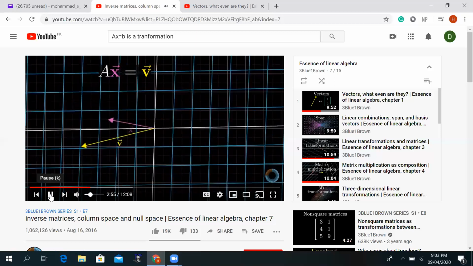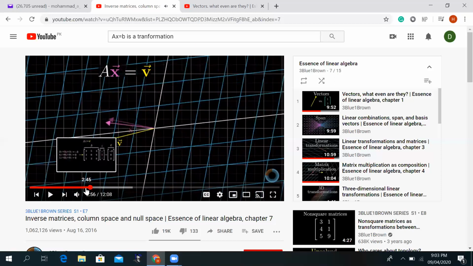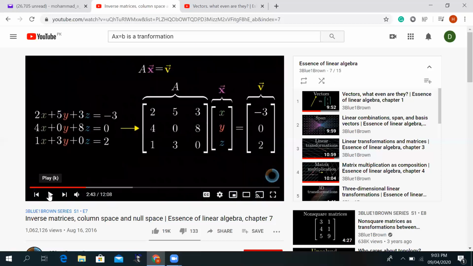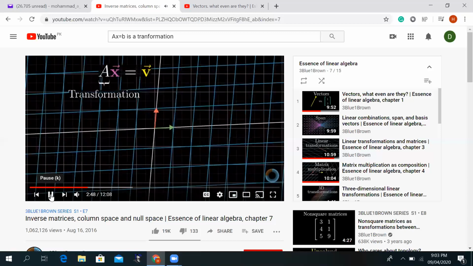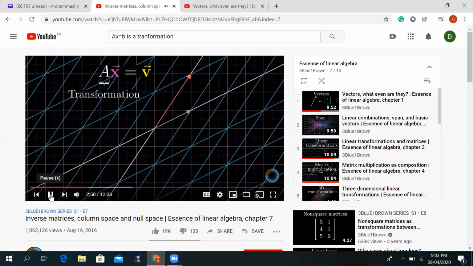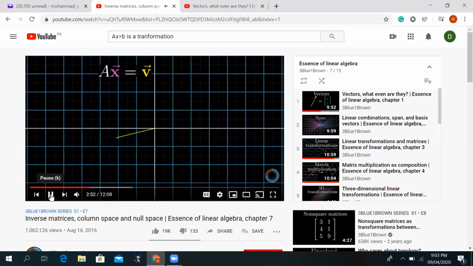You see, if I just do it again. I will stop it. So when you solve AX equal to B, in the graphical sense, you have vector x and you have vector v.